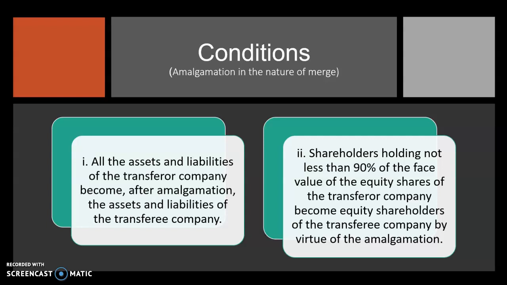Secondly, the shareholders holding not less than 90% of the face value of the equity shares of the transferor company become the equity shareholders of the transferee company by virtue of amalgamation. That means the equity shareholders of the transferor company become the equity shareholders of the transferee company after the amalgamation.